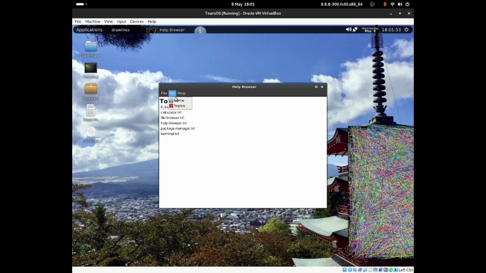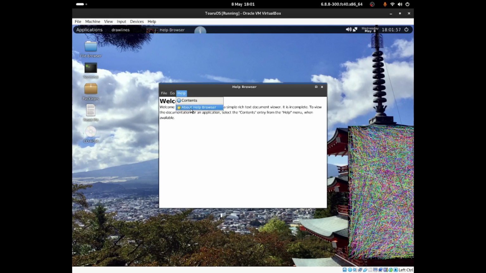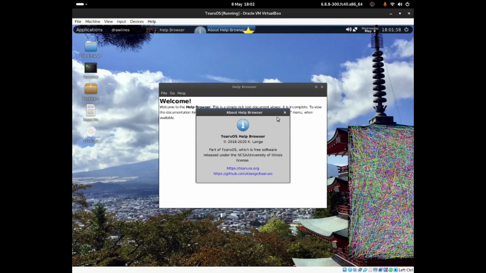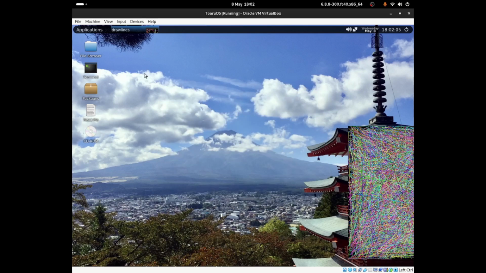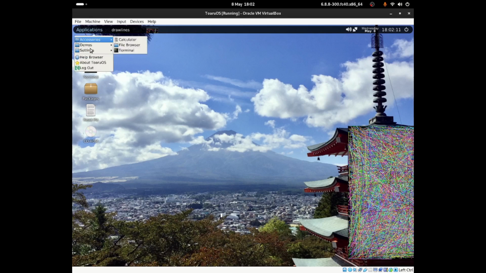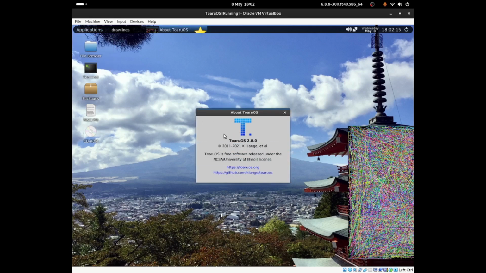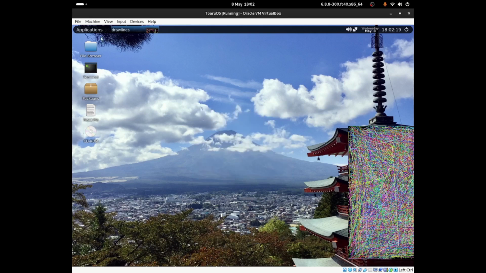I guess I can't. There's not really much to this part. It doesn't really tell you how to use each software. I don't think that this is particularly useful, but it just says that it's still work in progress, so hopefully it does get better over time. But let me click back onto applications, and let me click onto about ToaruOS, and it tells you more about it, which is a pretty nice operating system in my honest opinion.